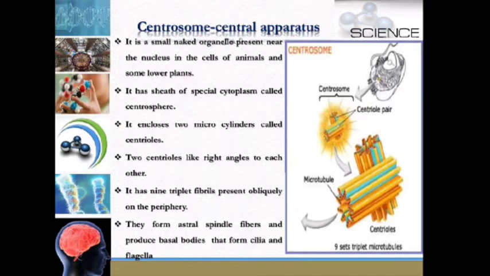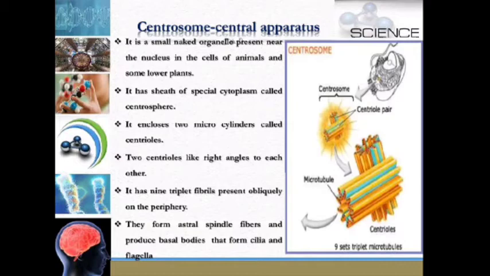Coming to the centrosome, it is also called a central apparatus. It is a small naked organelle present near the nucleus in the cells of animals and some lower plants. It has a sheath of special cytoplasm called centrosphere. It encloses two microcylinders called centrioles.